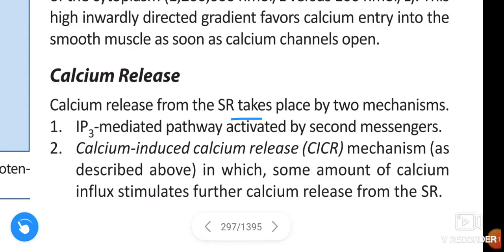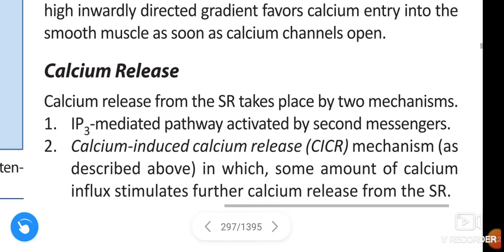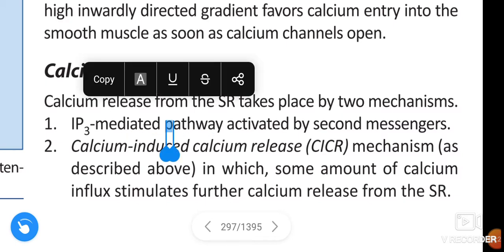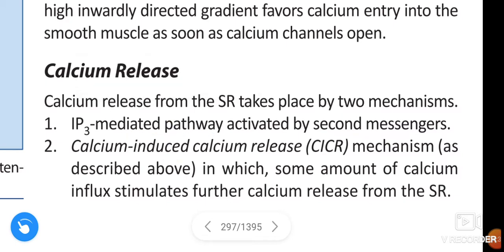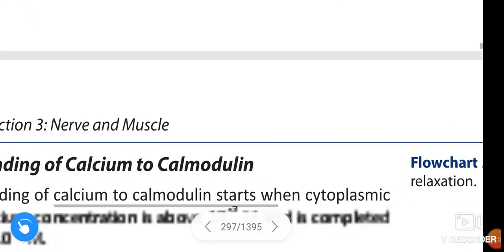The first mechanism is the inositol triphosphate mediated pathway activated by second messengers, and the second is calcium induced calcium release, CICR, in which some amount of calcium influx stimulates further calcium release from the sarcoplasmic reticulum.